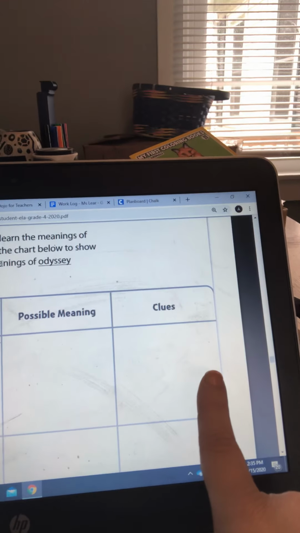Then it says possible meaning. I'm not sure why it's there and clues is here. So let's skip over possible meaning and go to clues. What here gives us a clue about Odyssey? My Odyssey took me far and wide. Far and wide. So could you take an Odyssey to your living room? No, it would have to be far and wide. So that's a clue. Let's see if we can find another one up in the passage.